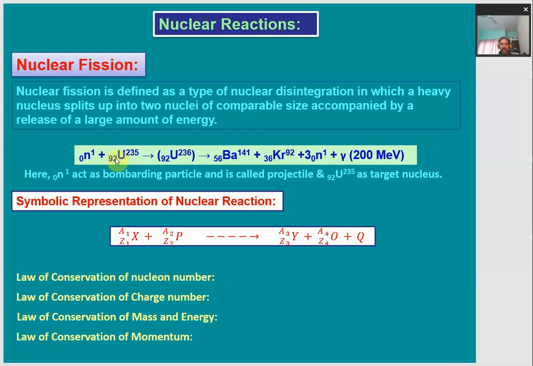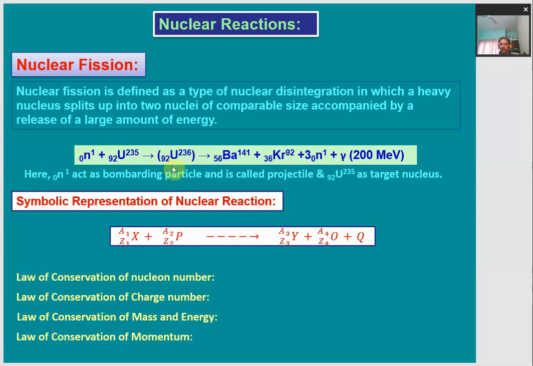Here is one example of nuclear fission. Here it is U-235, uranium-235, which is quite a heavy nucleus but stable. Whenever it is hit by a fast moving neutron, it makes this uranium-235 become U-236, which is now unstable.